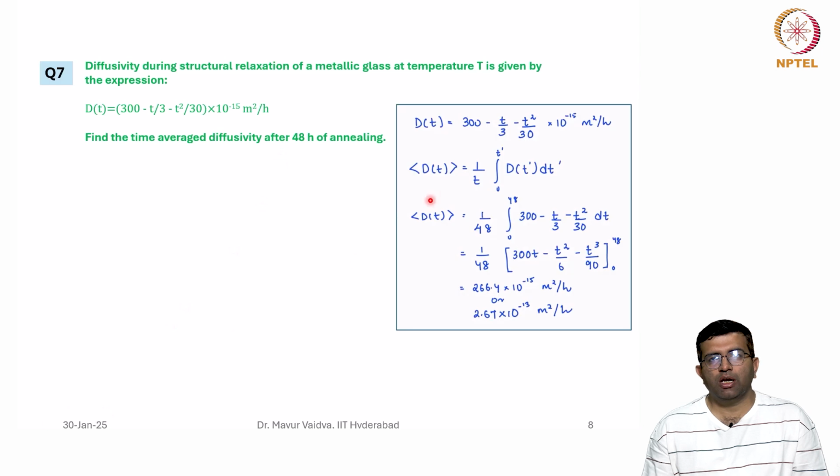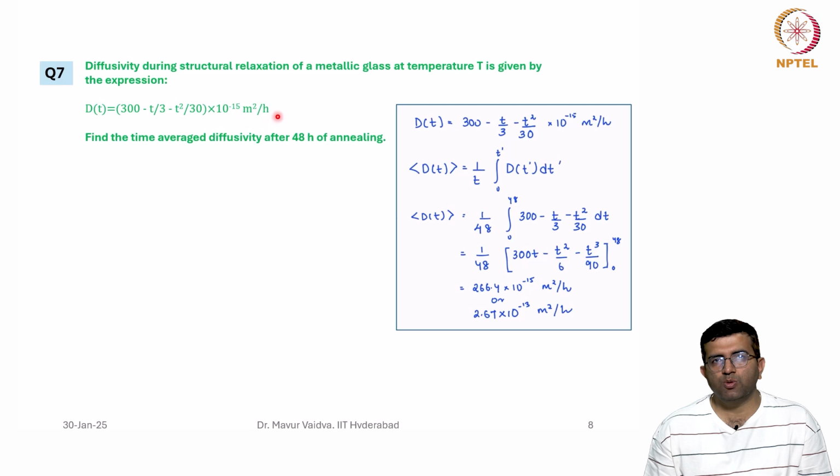We already saw the formula that the time averaged diffusivity can be calculated as 1/T times the integral from 0 to T of D(T') dT'. T' is a dummy variable, so we can use this expression here. So this is 1/48 times the integral from 0 to 48. Since the units are already given in meters square per hour, we don't need to change this.